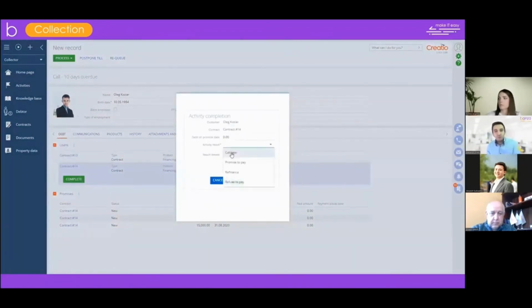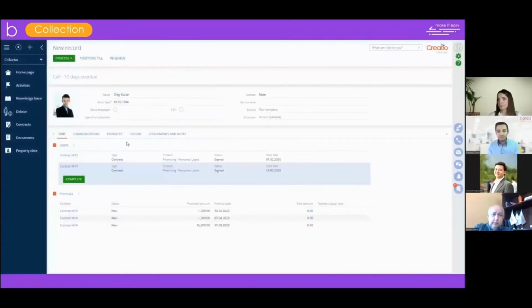So promises to pay can be recorded upon dialogue with the debtor. Responsible employee can build a next dialogue with client based on the promises and repayments the client really made, not only promised. Moreover, our solution performs automatic monitoring of the fulfillment of payment promises.